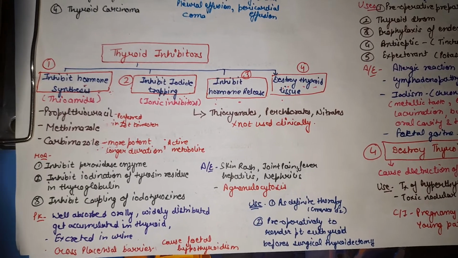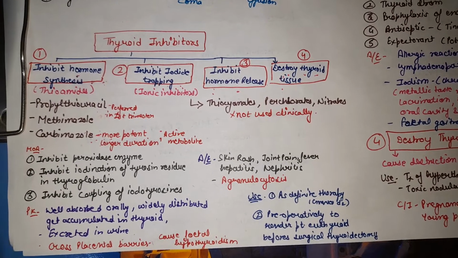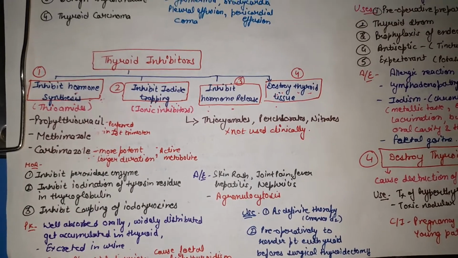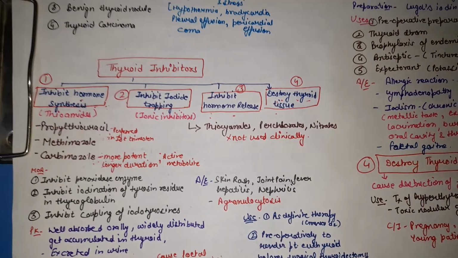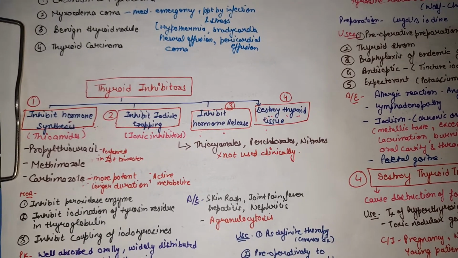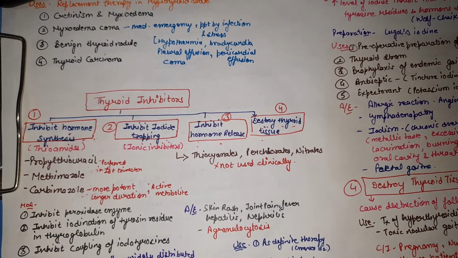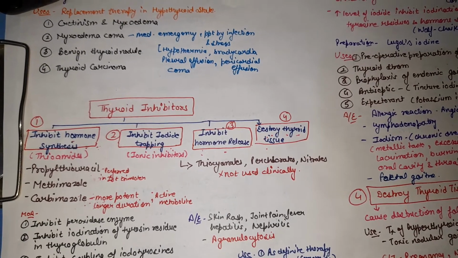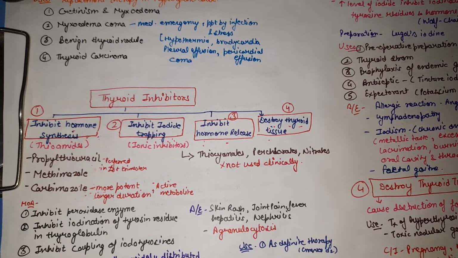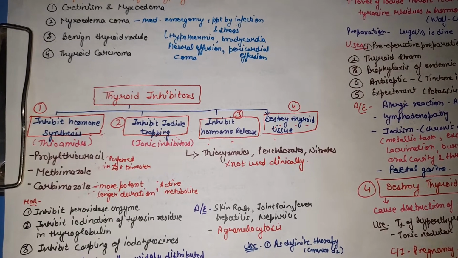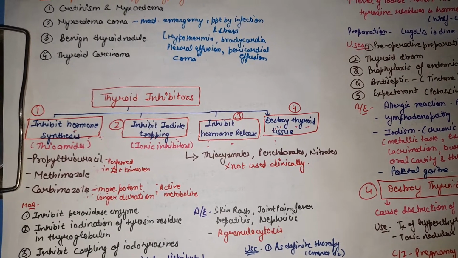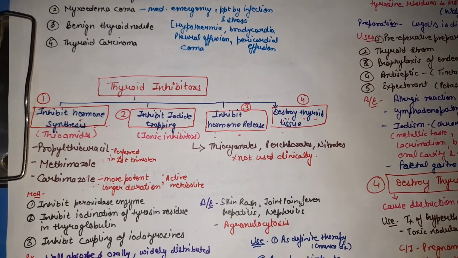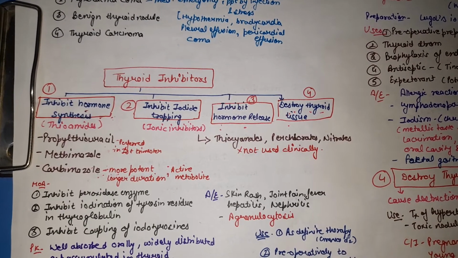Next, where can we use these hormone synthesis inhibitors? They are used as a definitive therapy in the treatment of Graves' disease. What is Graves' disease? Graves' disease is a hyperthyroid state in which a toxic nodular goiter is formed, and in Graves' disease these drugs are used only when surgery is not indicated or not feasible, and radioactive iodine is contraindicated. Carbimazole and methimazole are preferred for long-term treatment as they are long-acting and not hepatotoxic as compared to propylthiouracil.